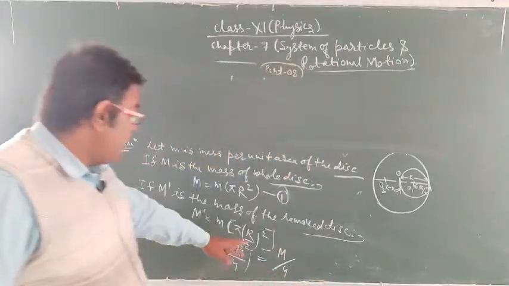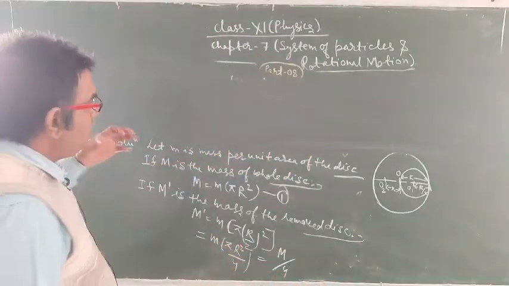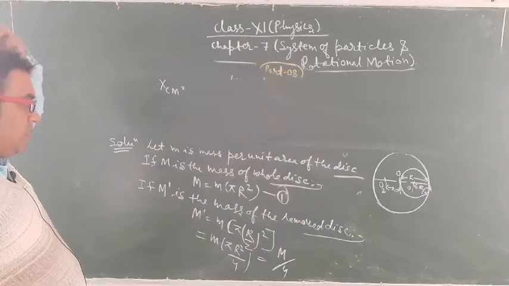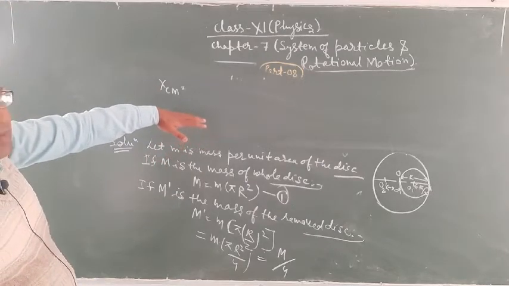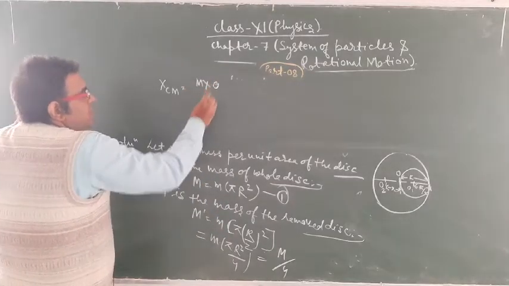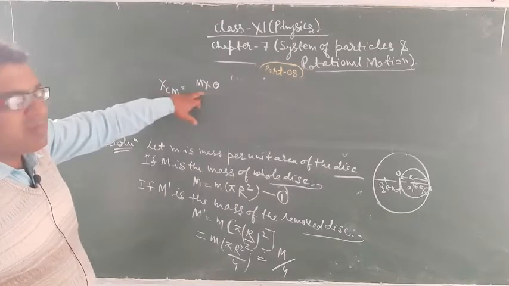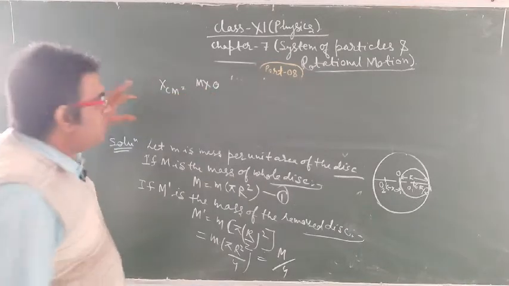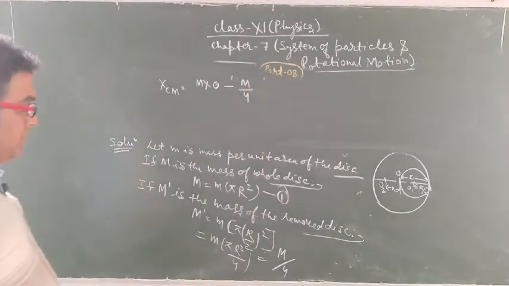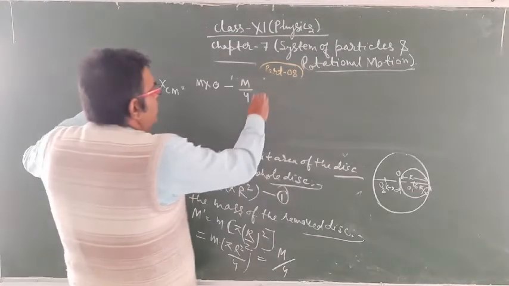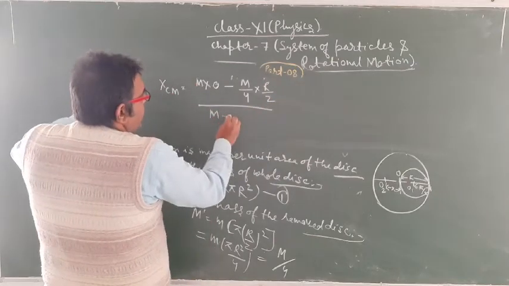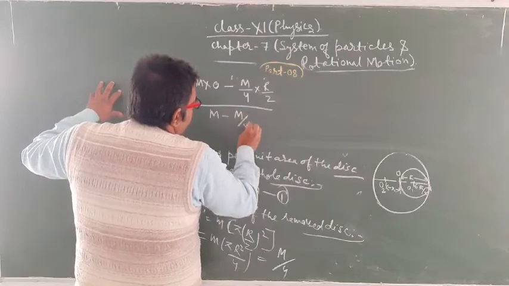Now we have to calculate the center of mass, xcm. For the composite system of two masses, when it is the composite disk its center of mass is at the origin, so M into 0 minus M upon 4 into r by 2, upon M minus M upon 4.